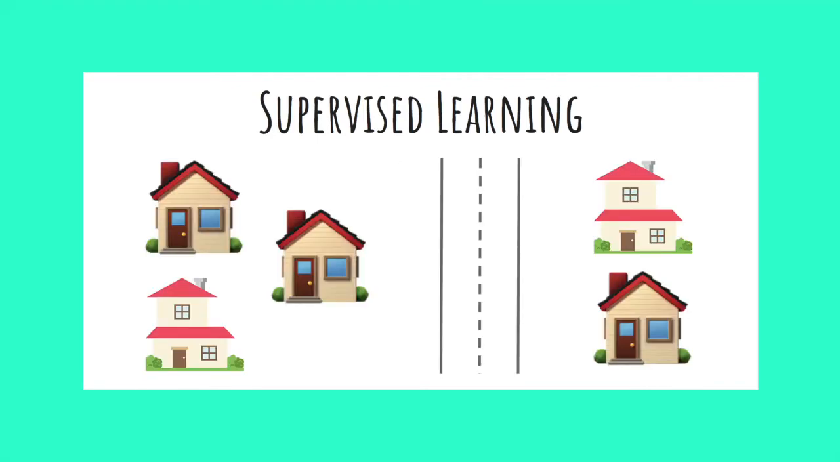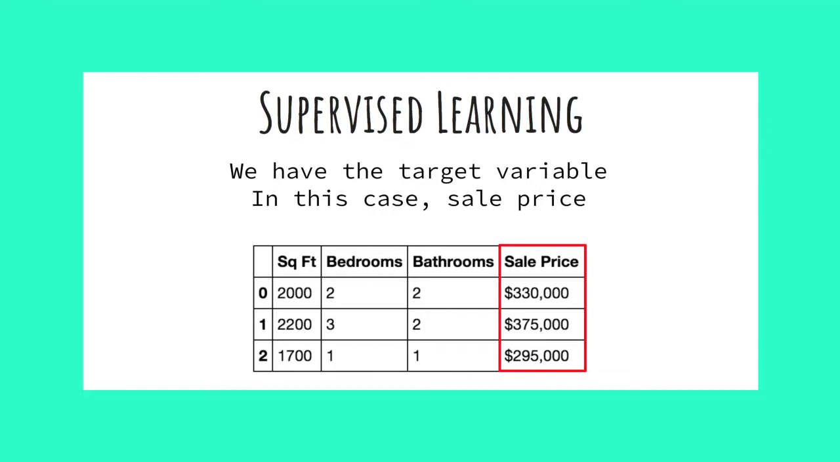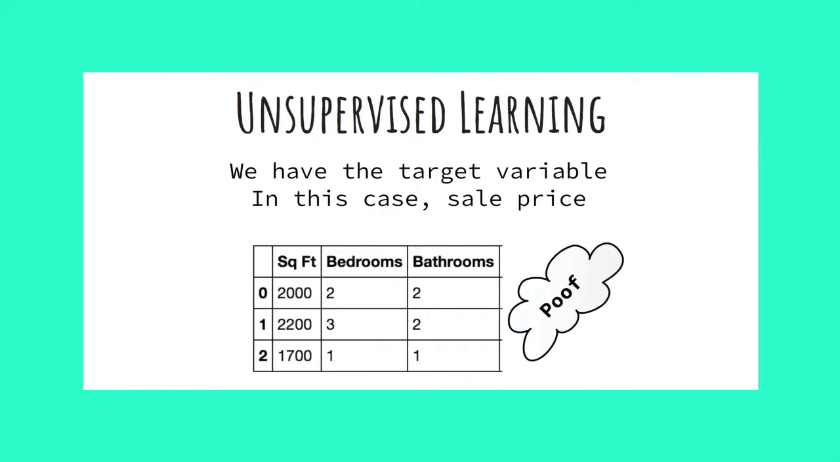You can see here an illustration of houses on a street. The goal in this supervised learning task will be to predict a value for each house on the street. Conversely, with unsupervised learning, there is no target variable in our dataset. You can see the column sale price is now gone. Thus, our model has no way to learn what the house values should be.